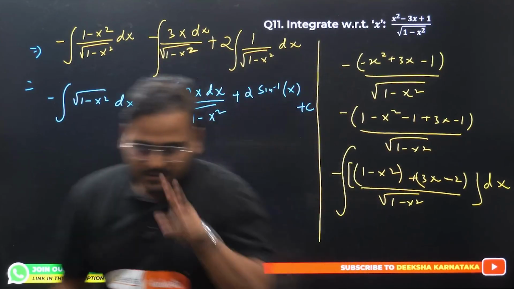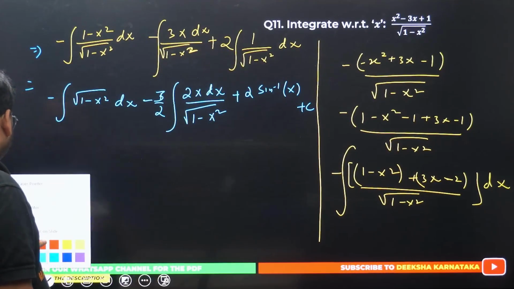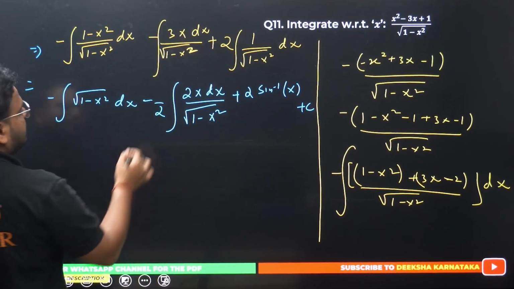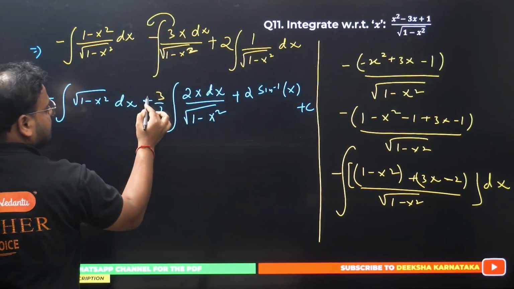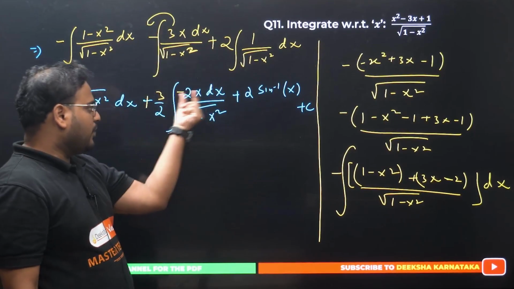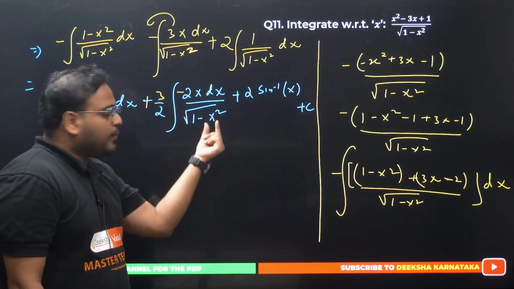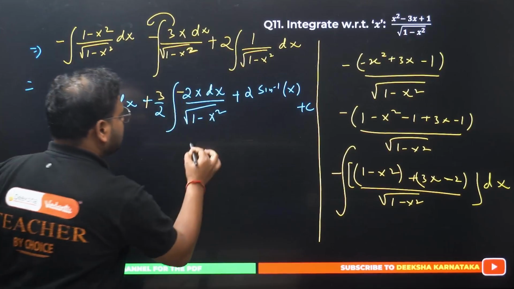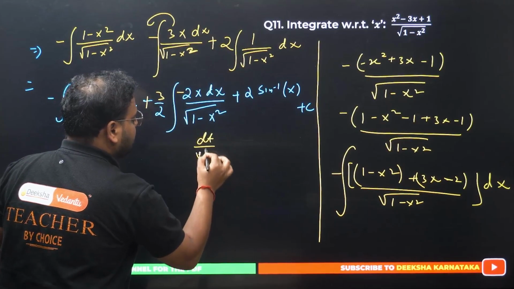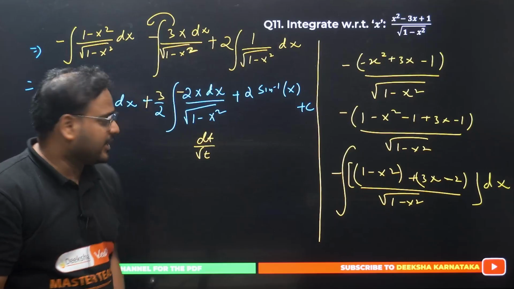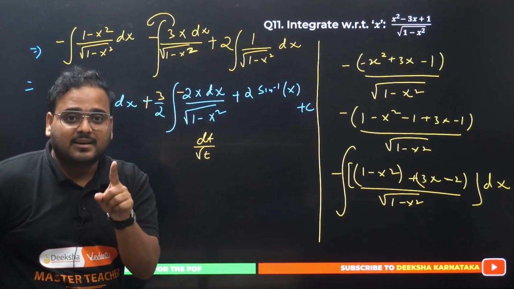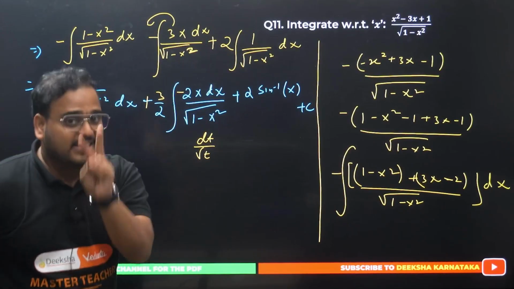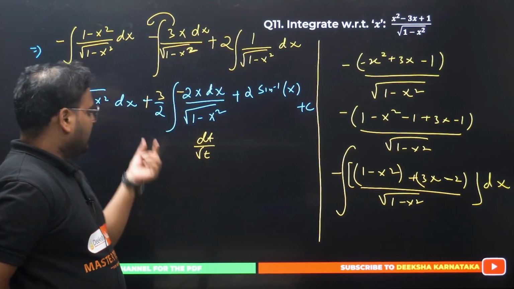Just the middle term is everything. Pay attention to this part. I've taken the 3 outside, and I'm going to take this minus sign inside. This minus 2 I have taken inside. Why? Because if I take 1 minus x square as t, then minus 2x dx will be dt. This is actually dt upon root t. Please check. If I take 1 minus x square as t, write that down right now in your notebook. Then minus 2x dx is dt. I made that change over here.